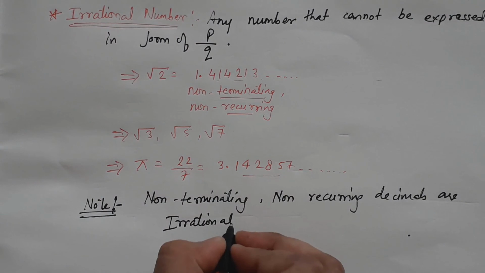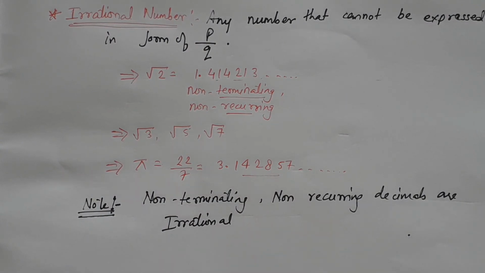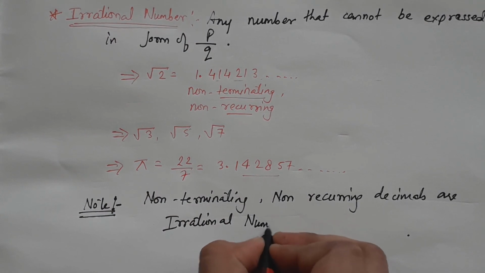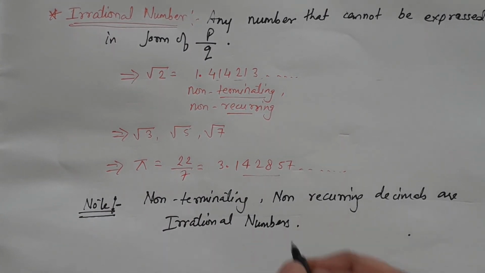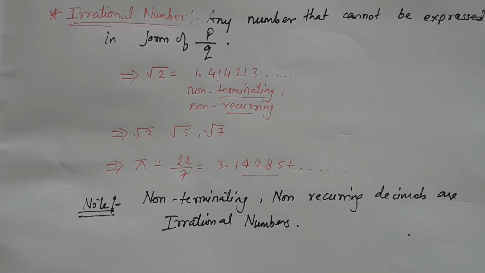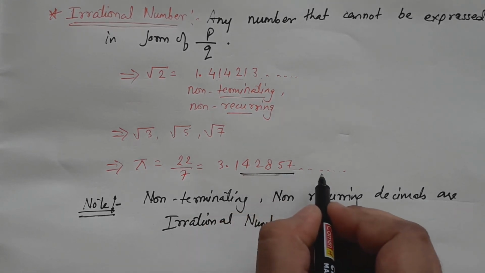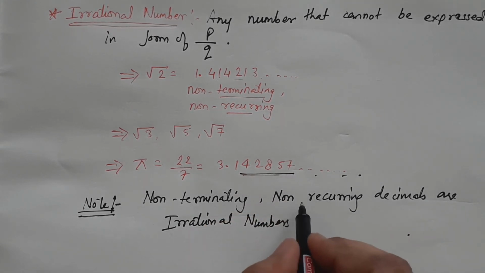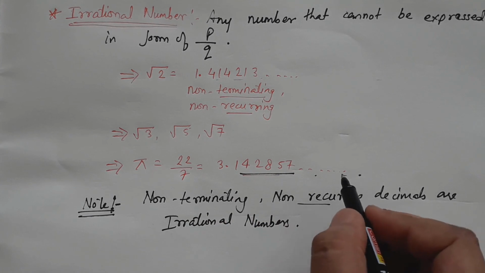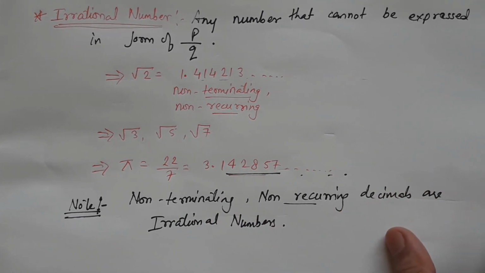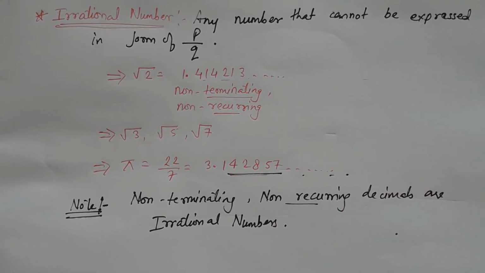So what are irrational numbers? Irrational numbers are the numbers which are non-terminating and non-recurring. As you can see here, these numbers are non-terminating, they will never finish, and they are non-recurring, they are not repeating themselves. These are the irrational numbers. I hope you have got it.